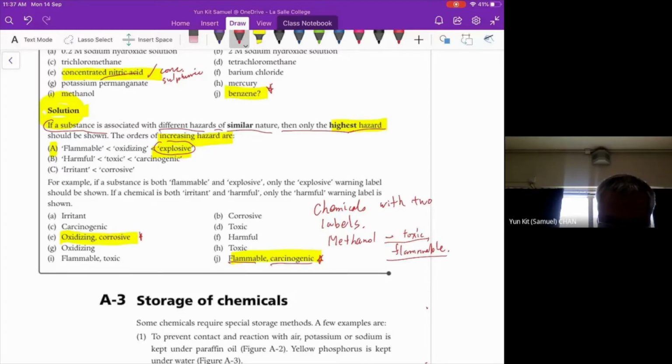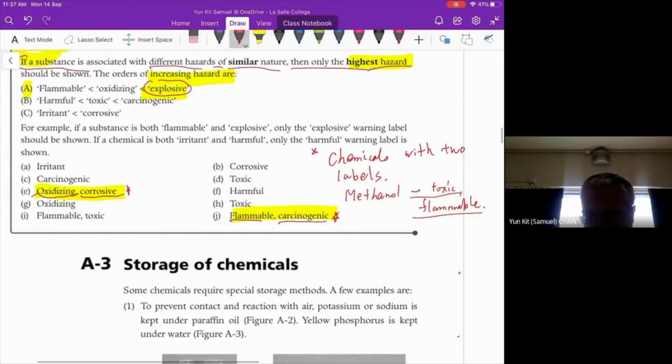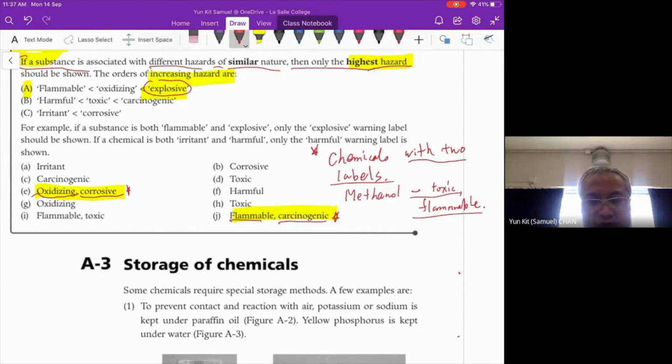Concentrated nitric acid is oxidizing and corrosive. Can you tell me any other chemical which will show two labels on the bottle? Any other example? Please type your answer in the group chat.